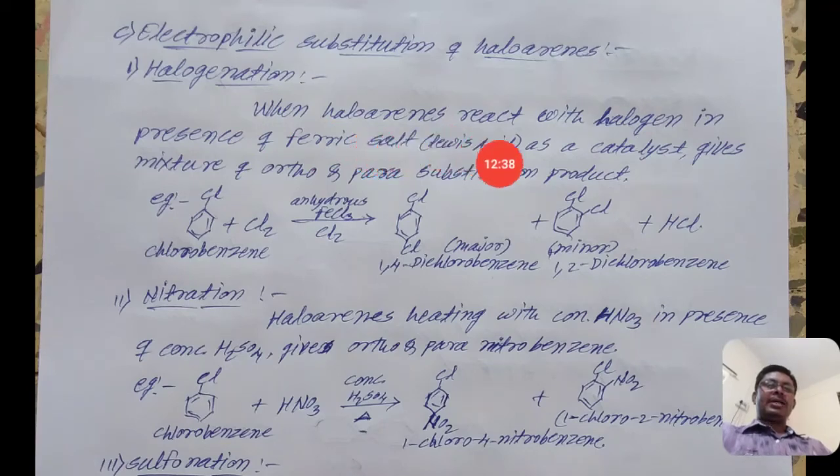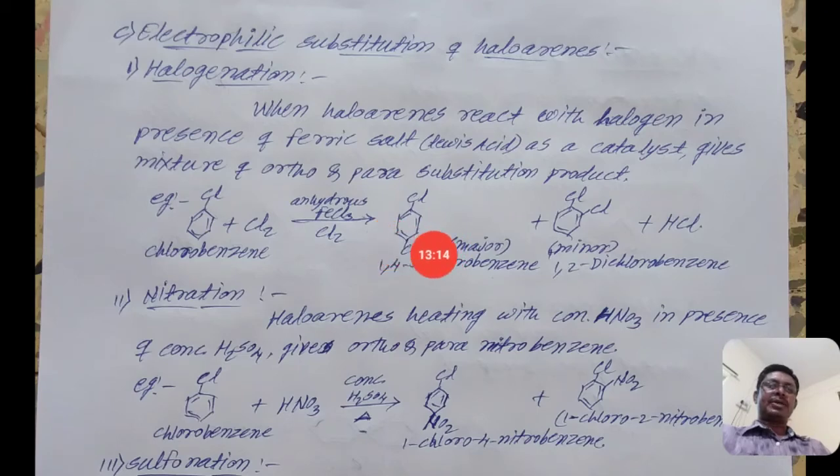When haloarenes react with halogen in presence of ferric chloride, which works as a Lewis acid catalyst, they give a mixture of ortho and para substitution products. See here the example, chlorobenzene. When it reacts with halogen, the reaction is known as halogenation reaction, because there is addition of a halogen atom. In presence of ferric chloride, we get two types of product.